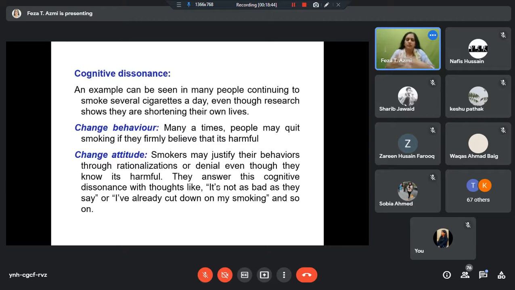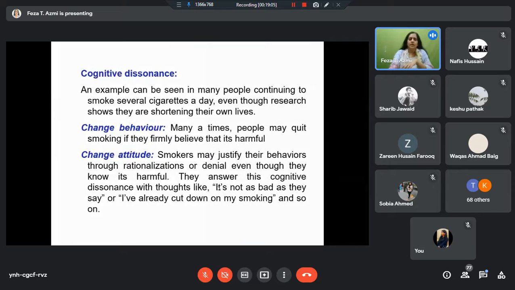Many a times, these things happen, that we do things which are contrary to our attitude. There is a dissonance, and then we try to reduce the dissonance by either justifying our act or changing the behavior or changing the attitude in some manner so that I feel satisfied with what I may have done. So this is what cognitive dissonance theory says.